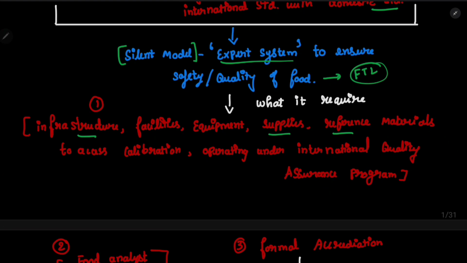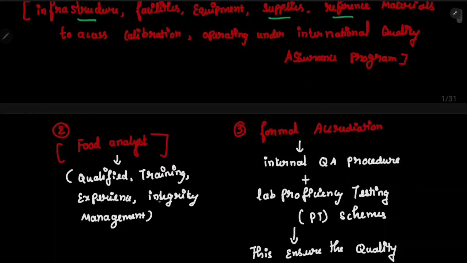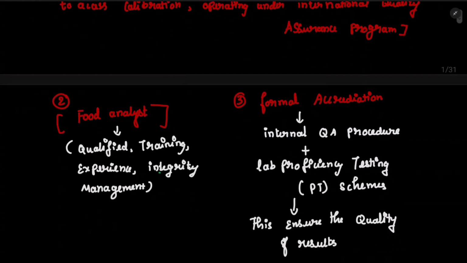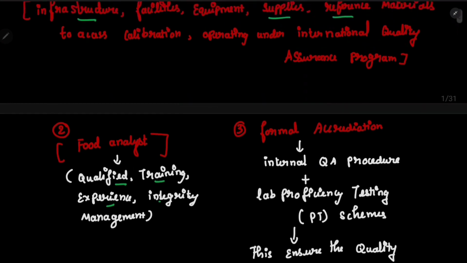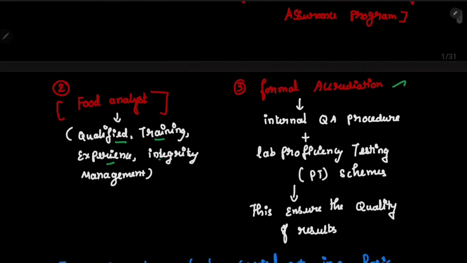And apart from these requirements, we need a really important person, a food analyst, who will be well qualified, trained, experienced, and should have integrity, and he will be well with the management. So this is the second point, and the final point is obviously accreditation. He needs to get a formal accreditation. How to get accreditation? He has to get these two things. In order to get accreditation, he has to establish an internal quality procedure.